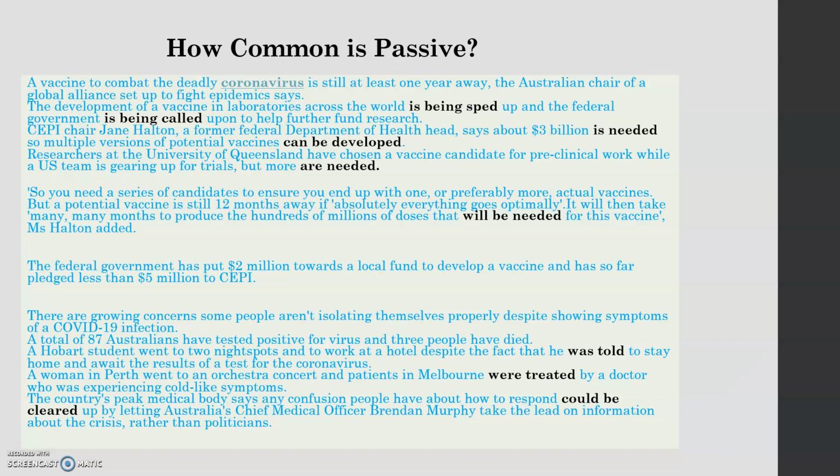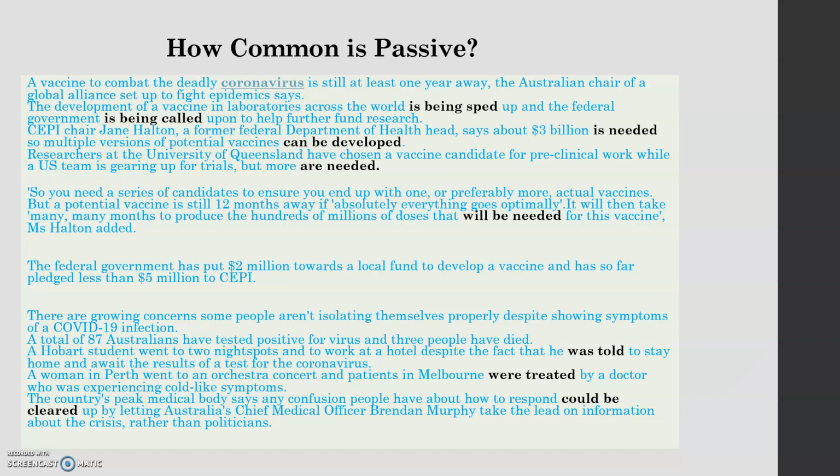Is being spared, is being called, is needed, can be developed, are needed, will be needed, was told, were treated, could be cleared. Of course, there are many verbs here that are in active. It's very rare that everything will be in passive.